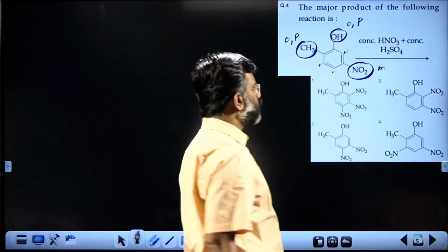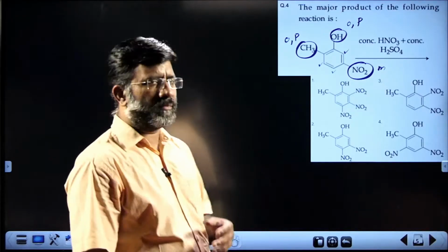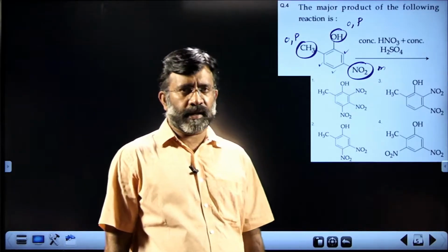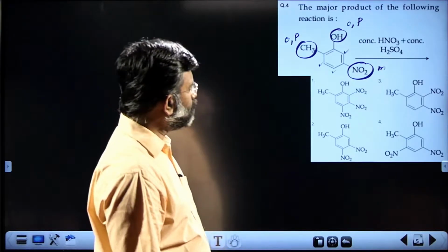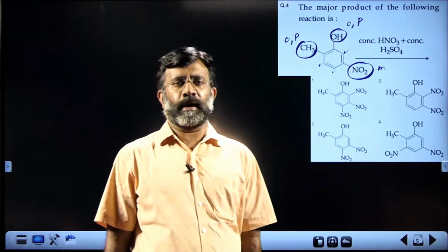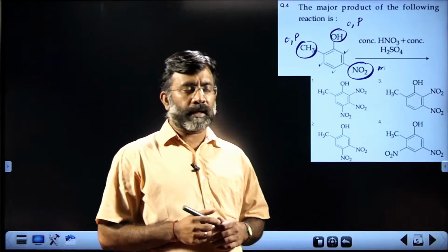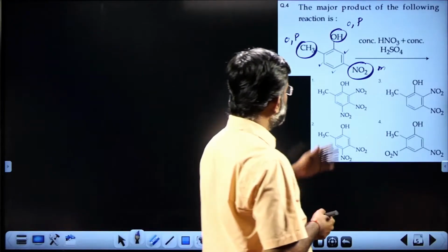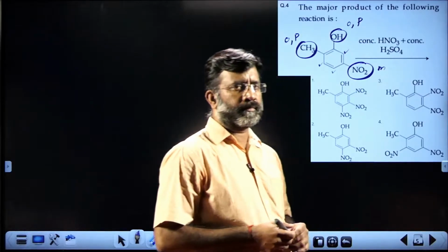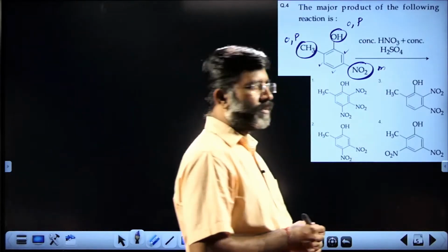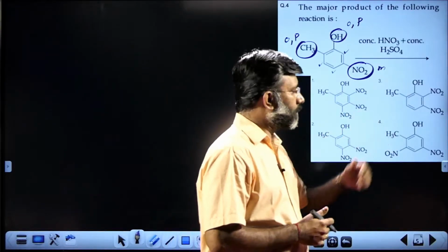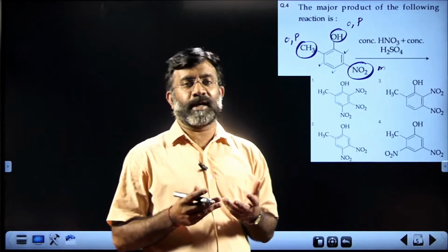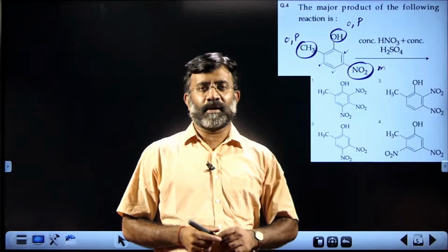That means various possibilities are there, but upon a simple look you can identify which will be your correct answer. This can be obtained, that can be obtained, but we have to select the most suitable answer.